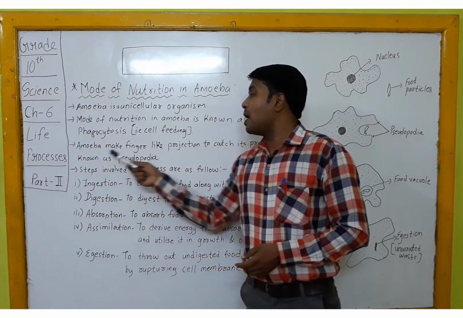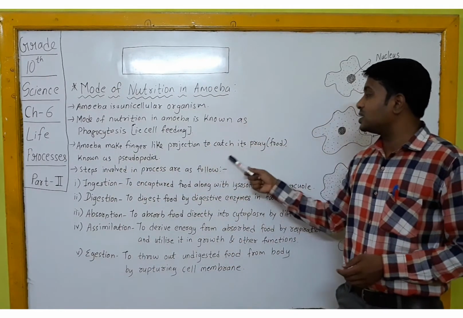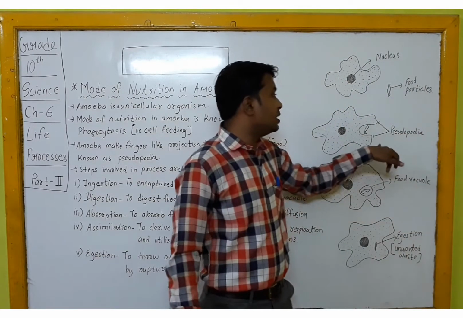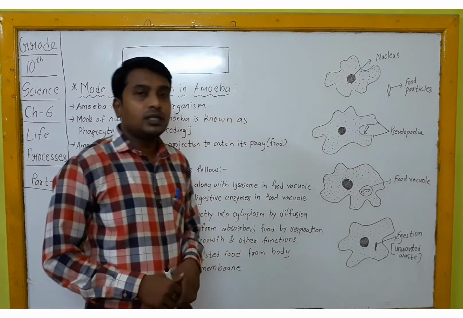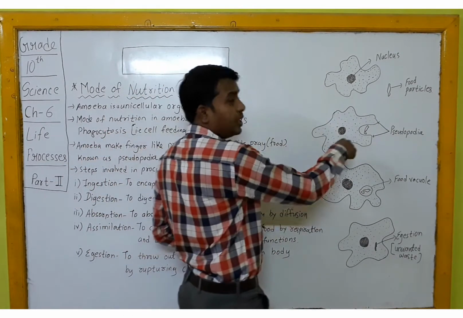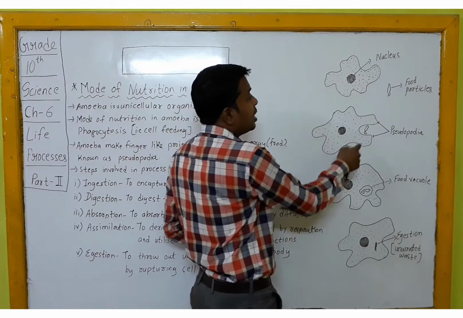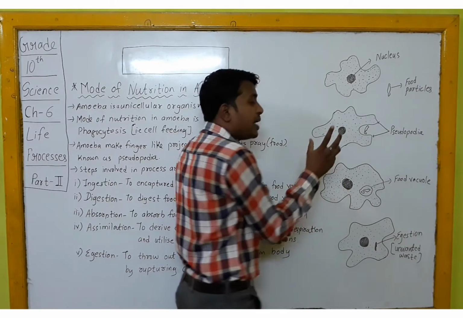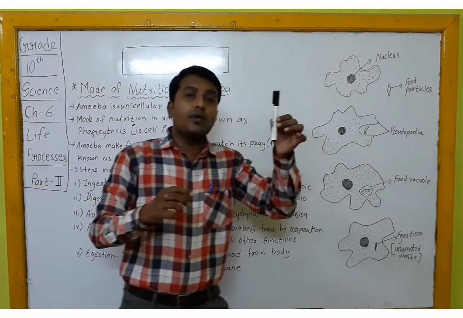Then next, amoeba makes finger-like projections to catch its prey, that is food, known as pseudopodia, as you can see in diagram number 2. You can see this is the amoeba body, with an uneven shape. You can see the food particles. Suppose this is my food. What will amoeba do?